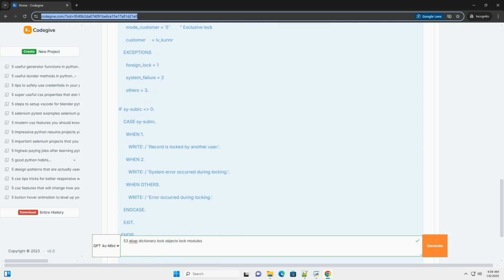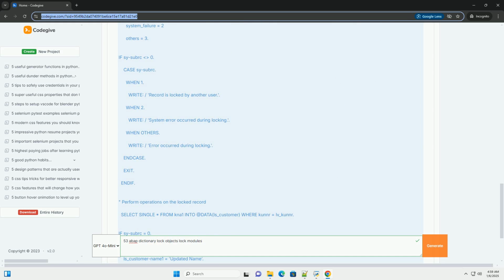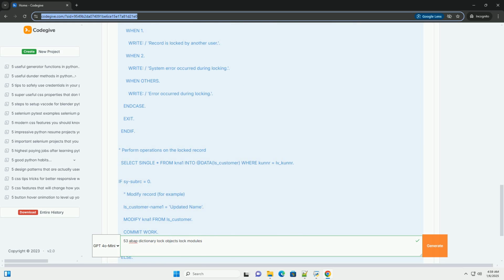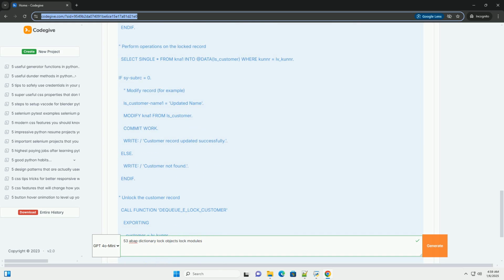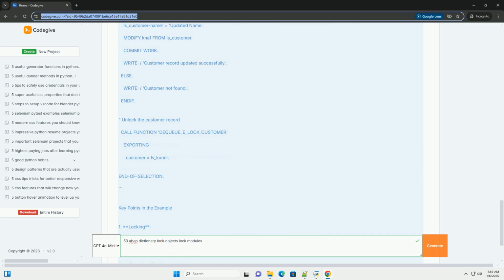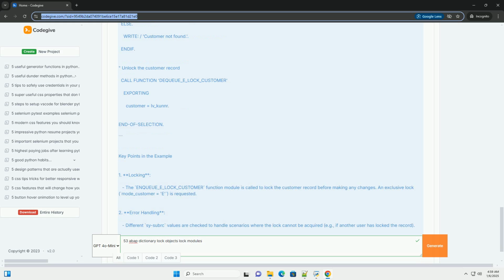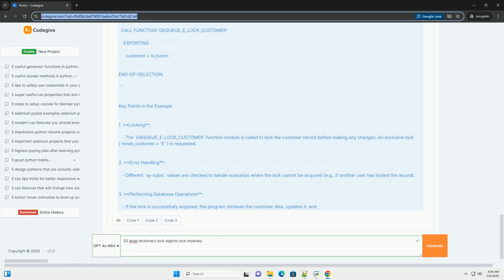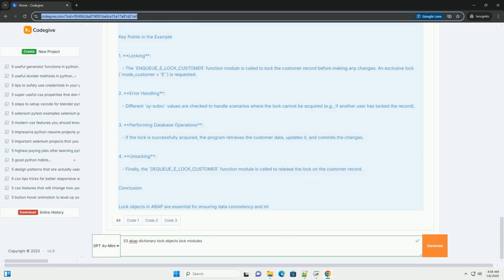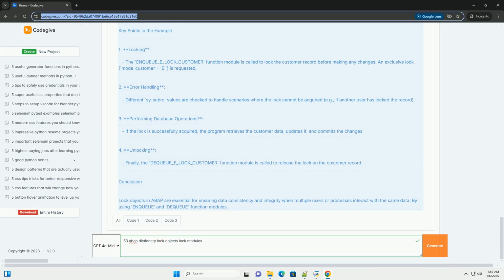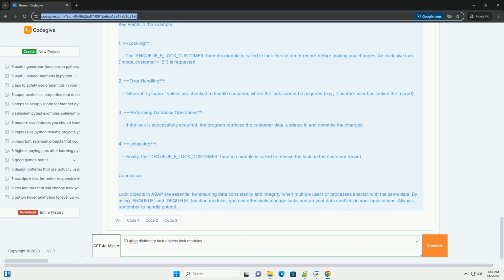Overview of lock objects in ABAP. Lock objects allow you to control concurrent access to database records. They prevent multiple users from making changes to the same record simultaneously, which could lead to data inconsistencies. Lock objects are defined in the ABAP dictionary and are used in conjunction with the enqueue and dequeue function modules.